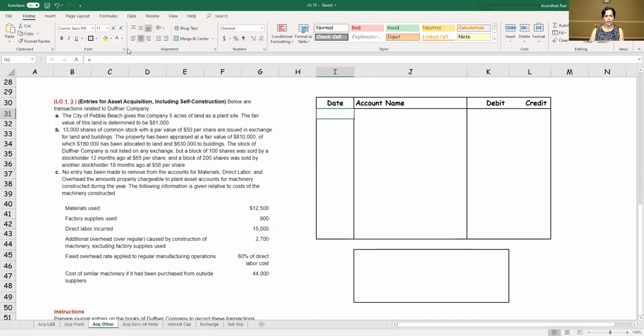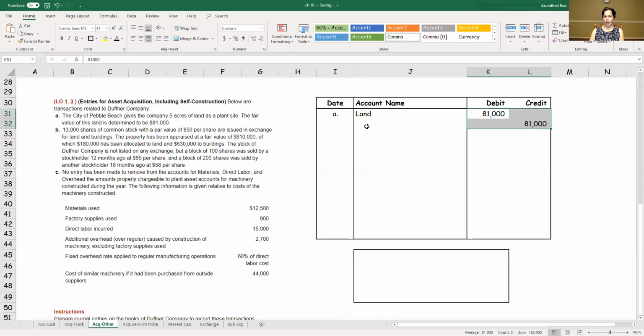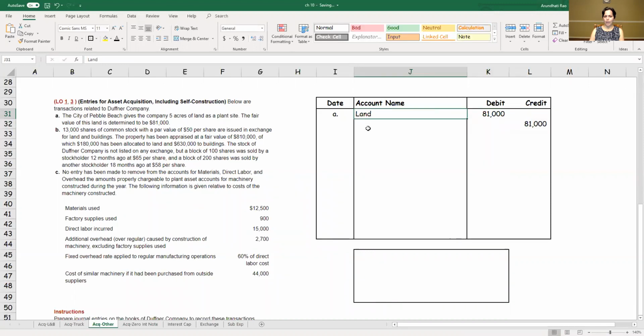So let's see how our journal entry would be structured over here. I'm going to write the alphabet A instead of a date. I have acquired land, so that part is easy. Land is debited. I know the amount, it's $81,000. That part is also easy. The only question is, what should I credit? I have not given up any asset. I got something of value.